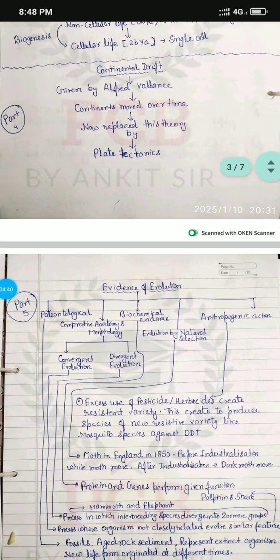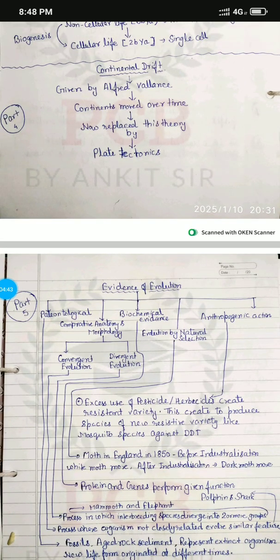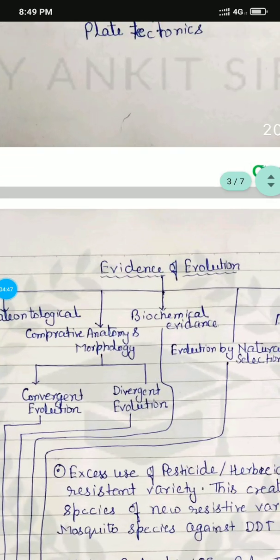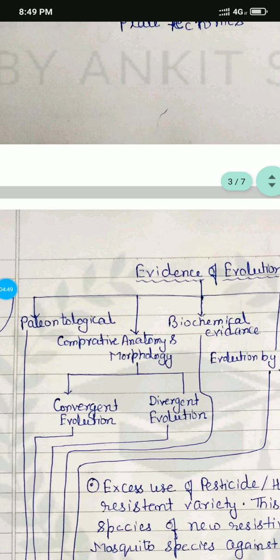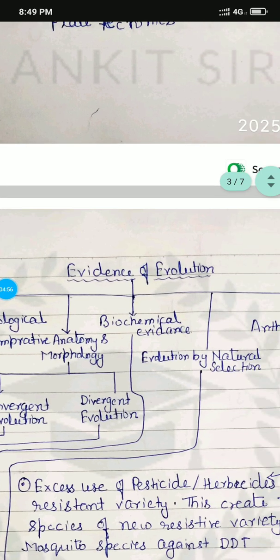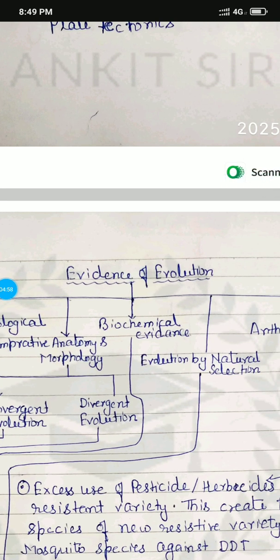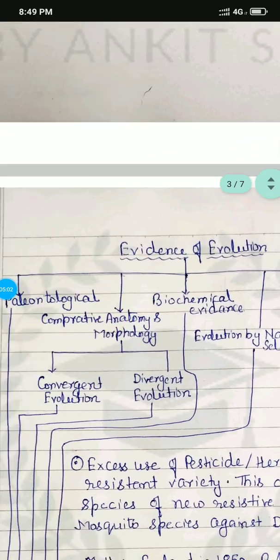Come to the next one, evidence of evolution. This is very important. Evidence of evolution depends on five terms. One is paleontology, second is comparative anatomy and morphology, which consists of convergent and divergent evolution. Third one is biochemical evidence. Fourth one is evolution by natural selection. And the fifth one is anthropogenic action.